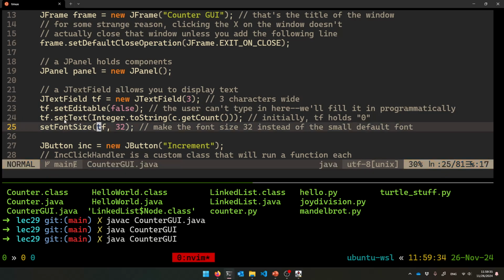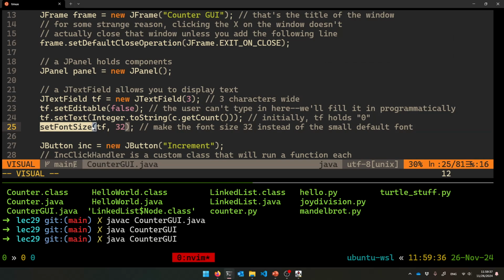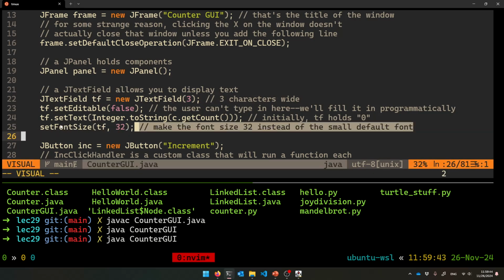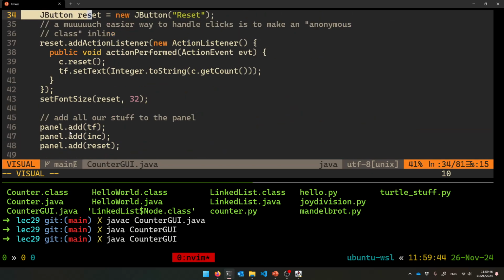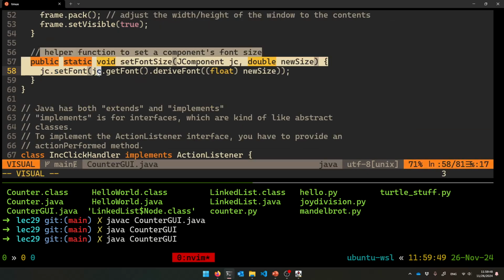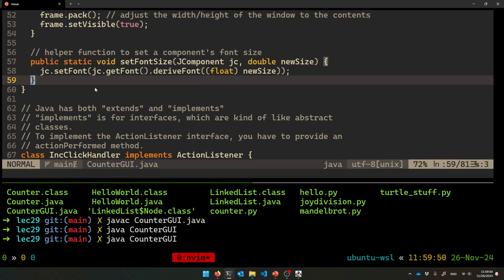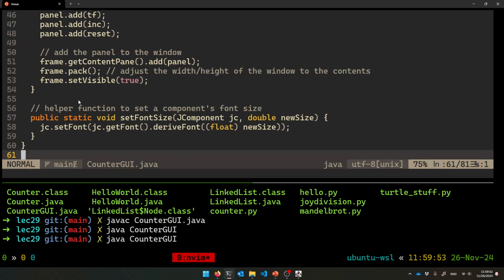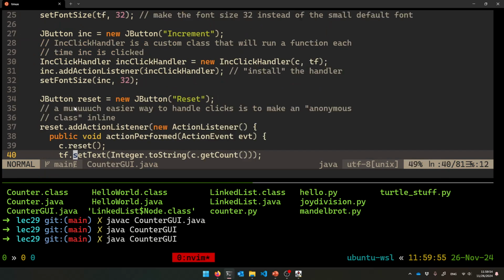And then I also stole a way to set the font size. I want to make it bigger than usual. So I'm setting the font size of this text field to 32. And I just stole this. This is a helper method I stole from the internet. Apparently that's what you need there. So don't worry too much about that. So there's that. What next?